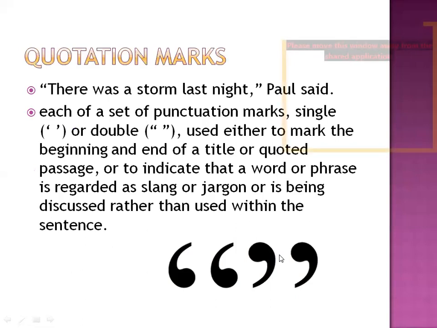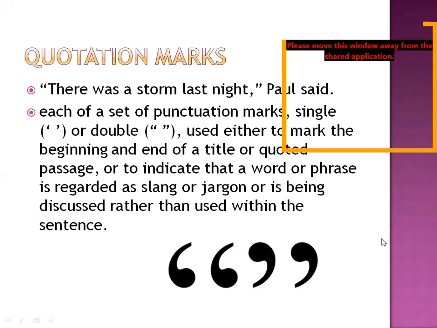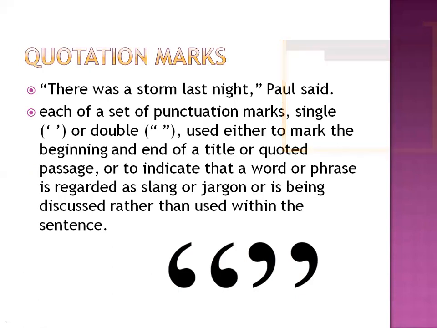अच्छा, now the third one is quotation marks. Okay, one of the main uses of quotation marks, you have already known about that: you use them in direct speeches. Okay, and when you change direct speech into indirect, you remove them, by replacing with a conjunction or some preposition. Okay, so these are some quotation marks. "There was a storm last night," Paul said. It is used here as a direct speech. How we use quotation marks.